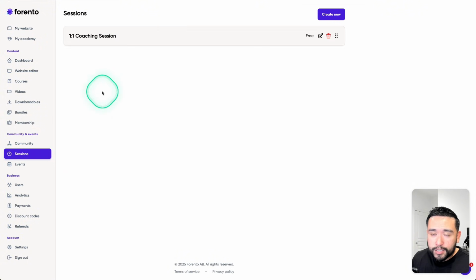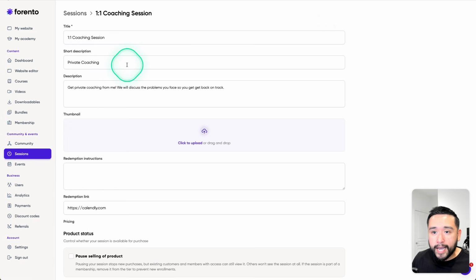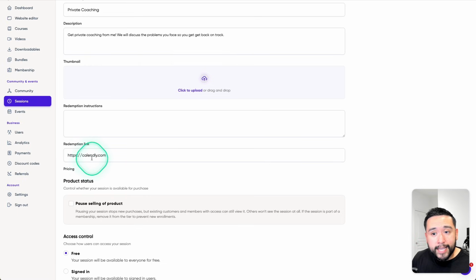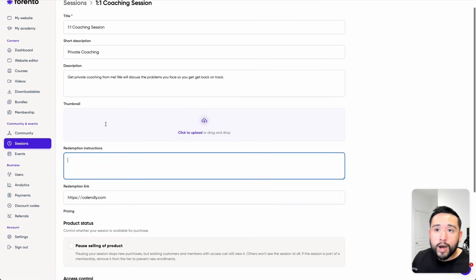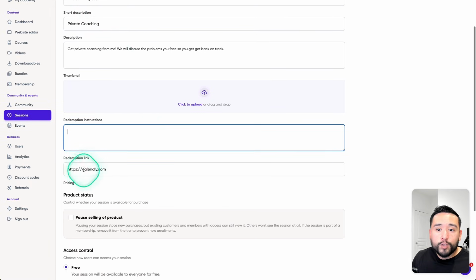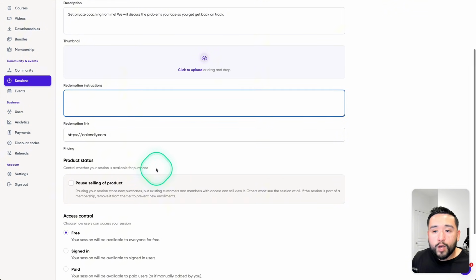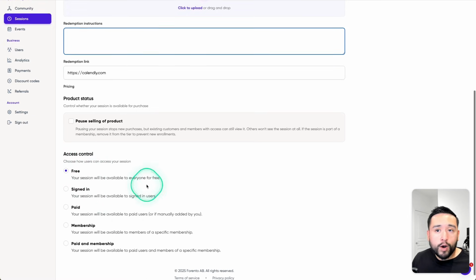And sessions. So this is where you can create, for example, coaching sessions. So you can give it a title, and you can redeem the session by either adding a link or adding instructions, okay? So maybe if you want a one-on-one coaching session, you can add your Calendly link so they can click into your Calendly link to book a session with you. And of course, you can create access controls, so make it free, paid, so on and so forth.